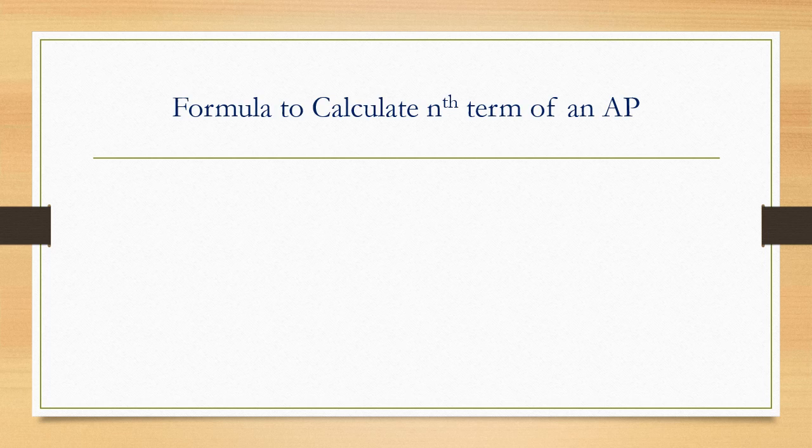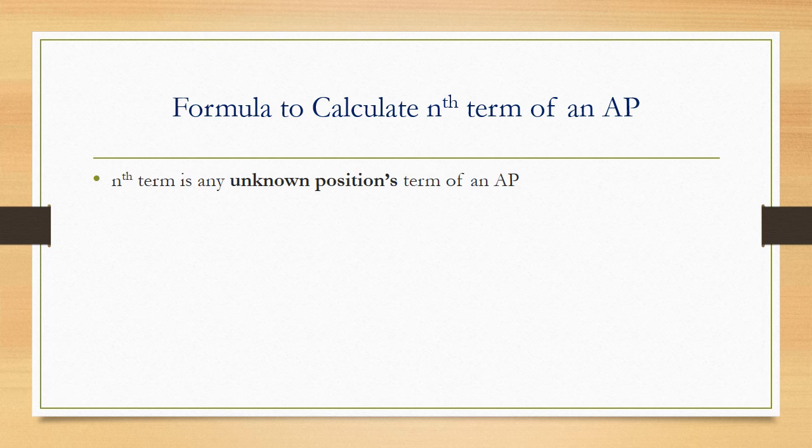In the previous slide, we have seen the general formula for an entire AP. In this particular slide, we are going to see it particularly for any one term of that AP. Here, we are going to see the formula to calculate the nth term of an AP. Now, this is a very important formula from the exam point of view, which has been asked many times in the examination. Straight away asking, write the formula to calculate the nth term of an AP for 1 mark.